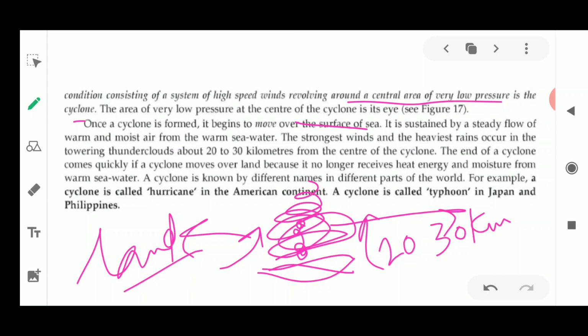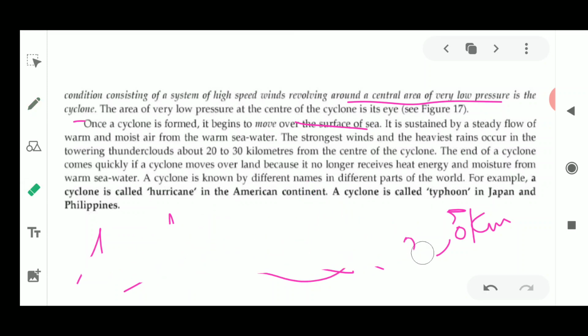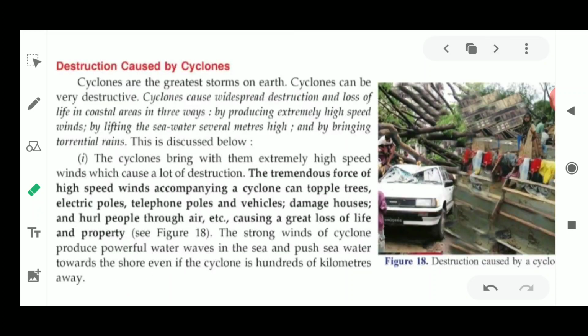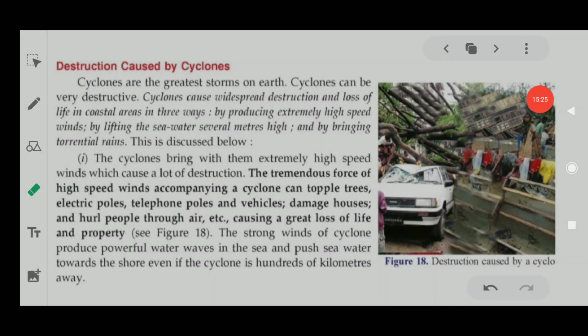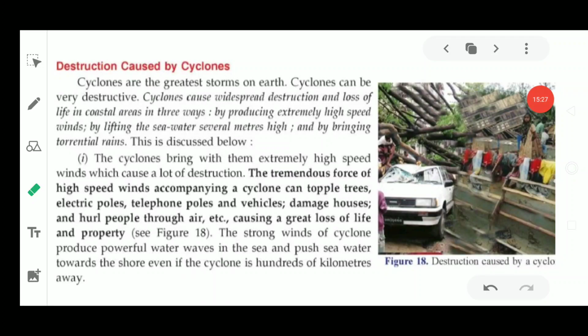For example, a cyclone is known as a hurricane in America, and a cyclone is also known as a typhoon in Japan and the Philippines. Now next, what types of destruction are being caused by these cyclones? As you know, if it is accompanied with high speed winds, rainfall and thunderstorms, it is going to cause very destructive effects.